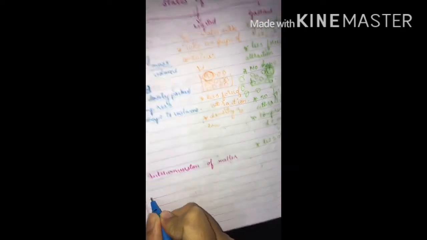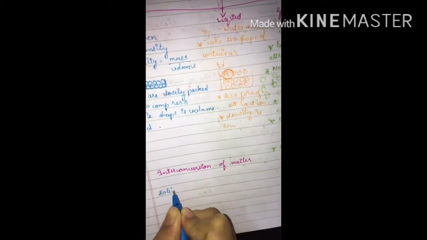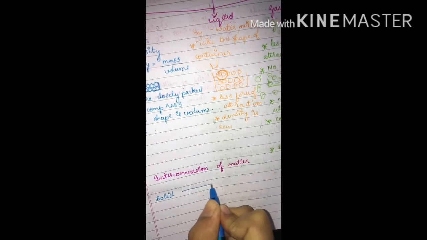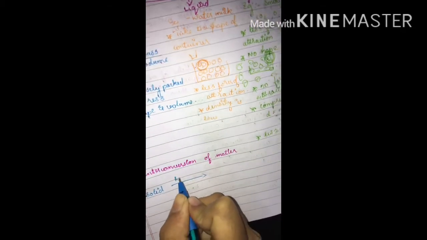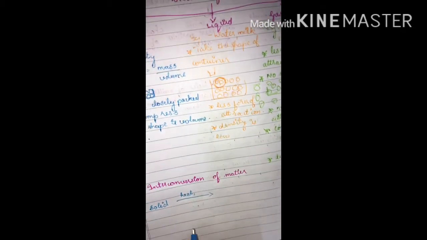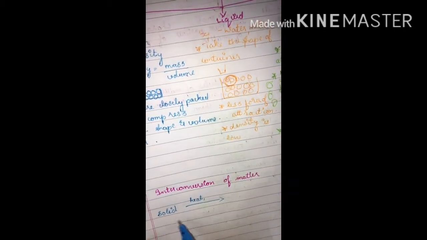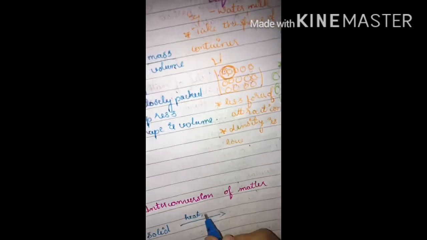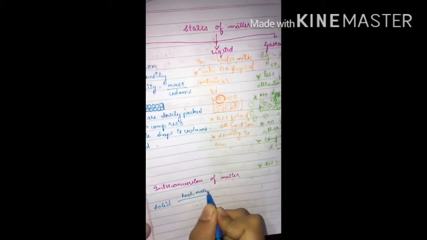Solid, on heating, that is at high temperature.